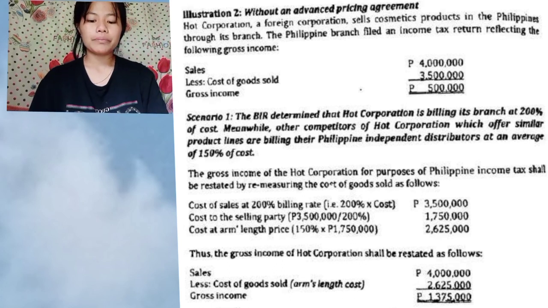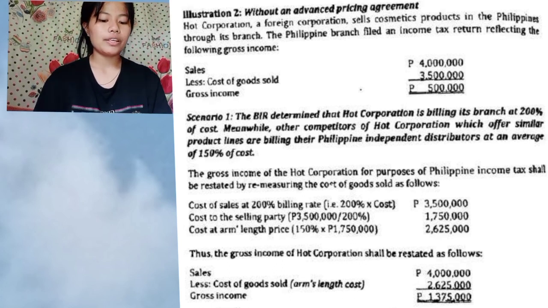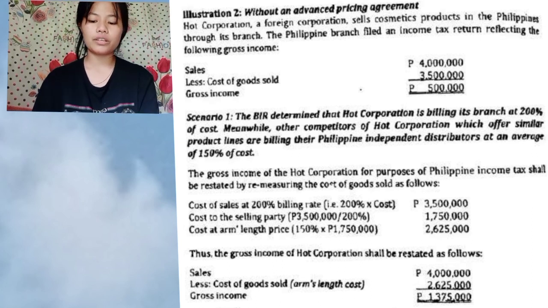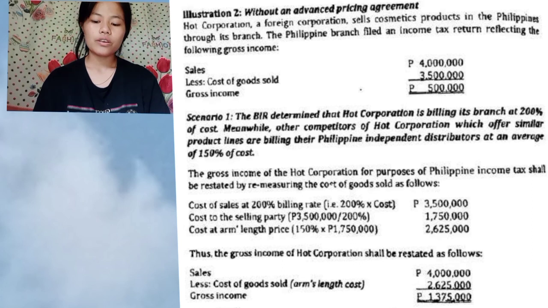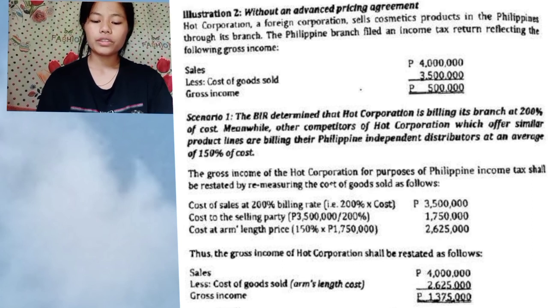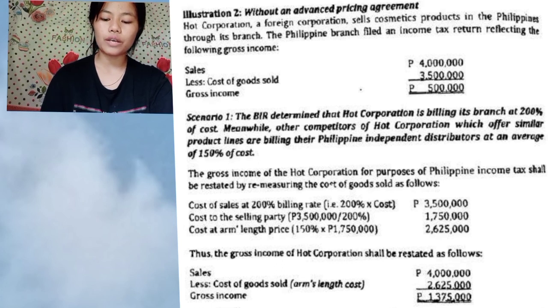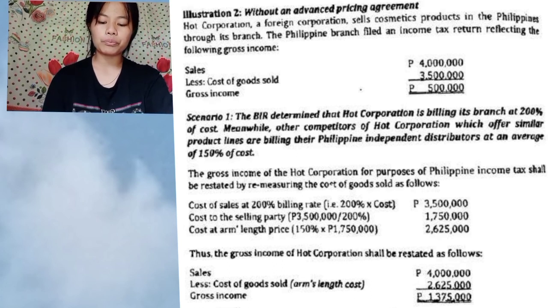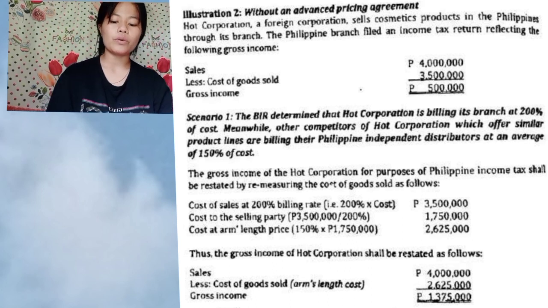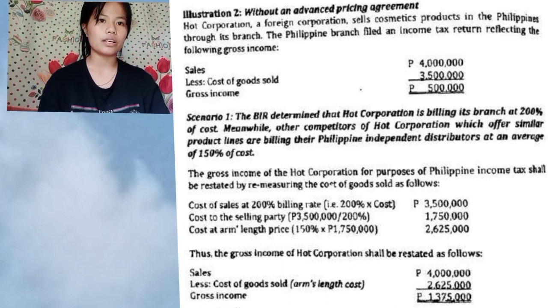Scenario number 1, the BIR determined that the HOT Corporation is billing its branch at 200%. Philippines Independent Distributor at an average of 150%. So, as you can see on the screen, cost of sales, 3.5. Cost of selling party, 3.5 M times 200%, so 1,750,000. Cost arm's length price, 150% times 1,750,000, so 2,625,000.